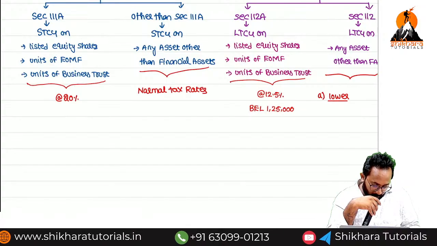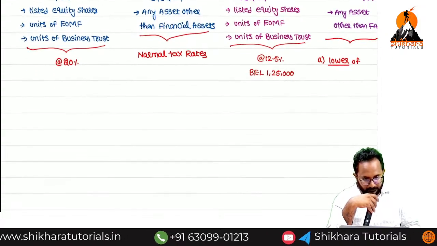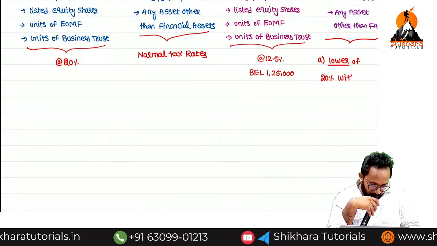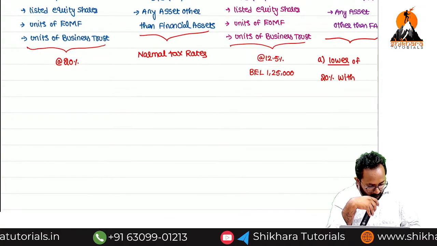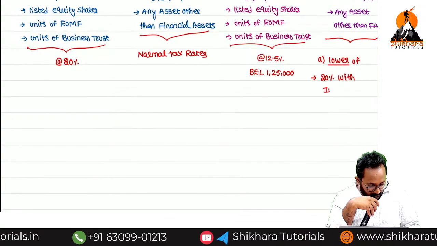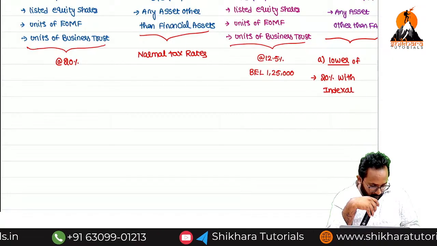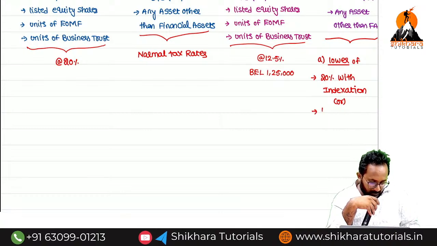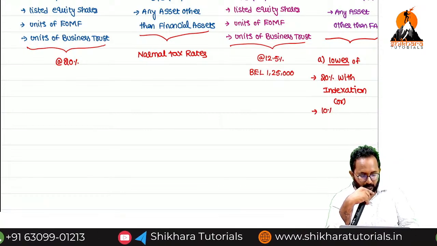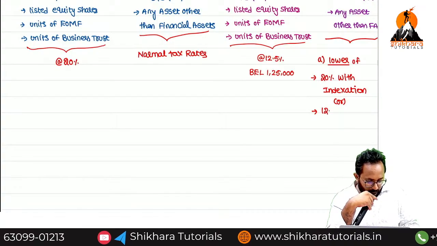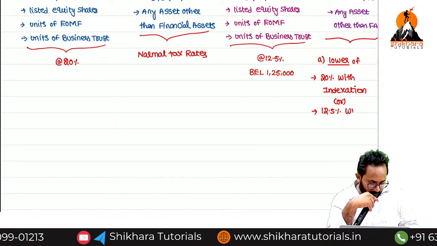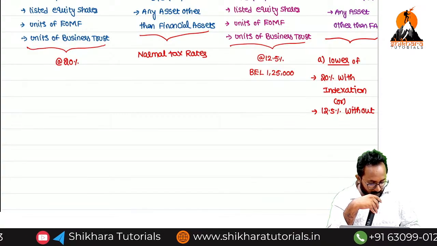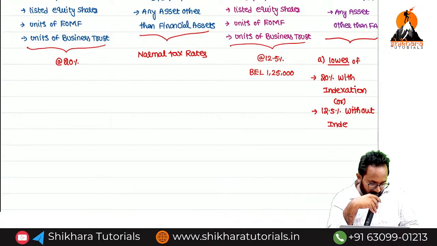Lower of two things: 20% with indexation, or the next one, 12.5% without indexation. You can calculate both, and whichever is lower, you can take. This is one tax rate we have.